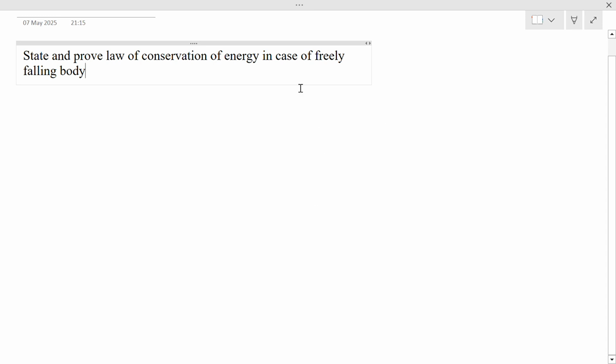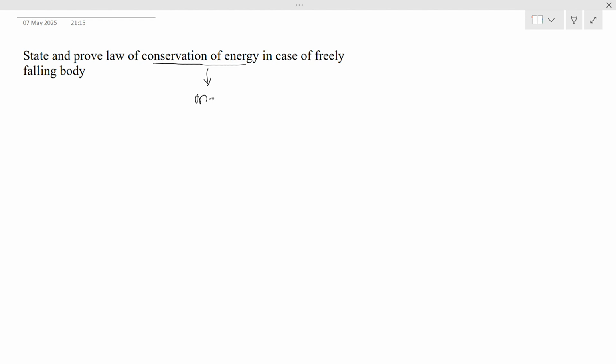So today's question is: state and prove the law of conservation of energy in case of a freely falling body. Conservation of energy means energy will neither be created nor be destroyed. Energy can transform from one form to another form. Here we are talking about mechanical energy. Mechanical energy will be constant.